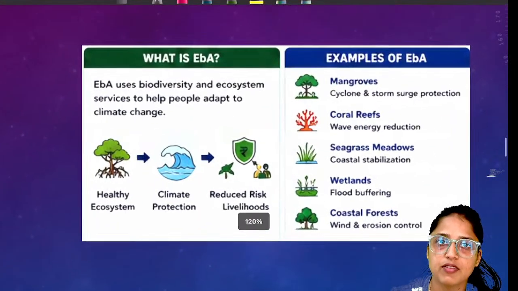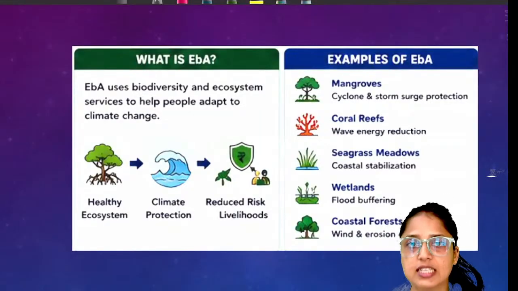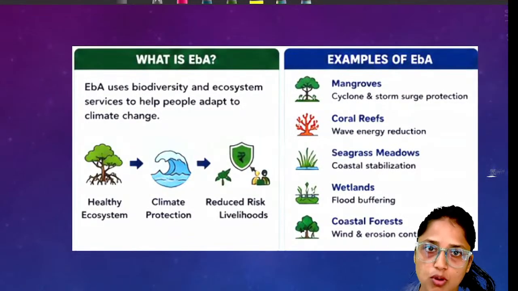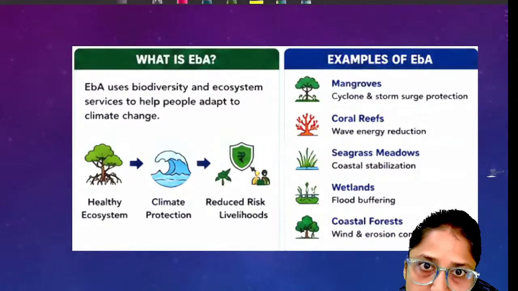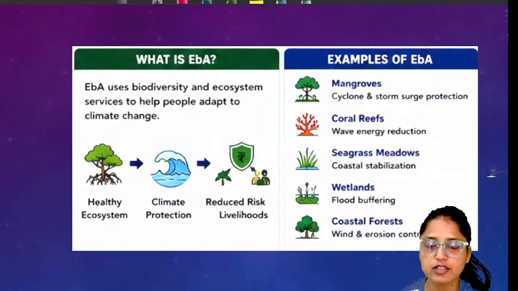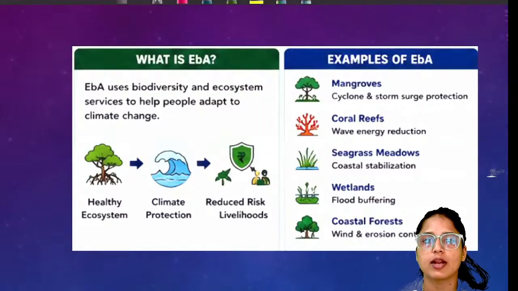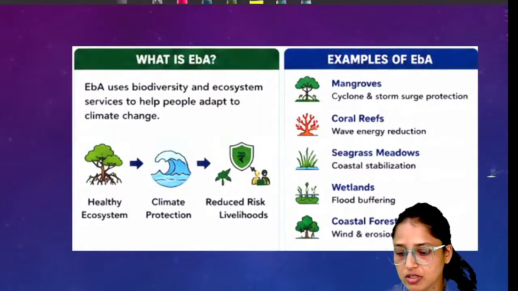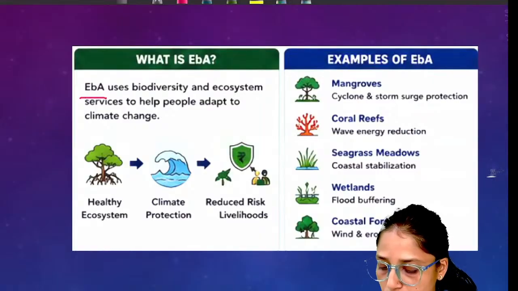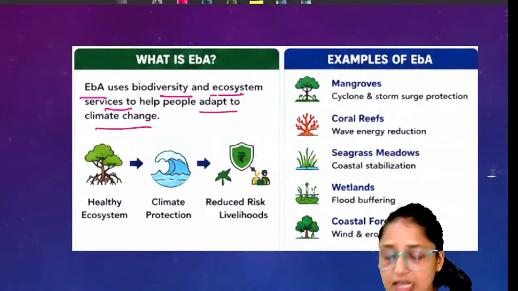Since we were discussing environment-based adaptation, I think this question can easily be asked in this year's mains also. Even if it is not asked, you can give it as a solution or as a case study. Whenever you write a solution for climate change or disaster management, you can give environment-based adaptation as a solution. So first of all, what is the definition? Environment-based adaptation uses biodiversity and ecosystem services to help people adapt to climate change.